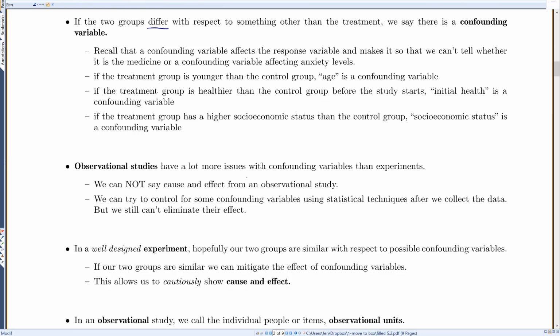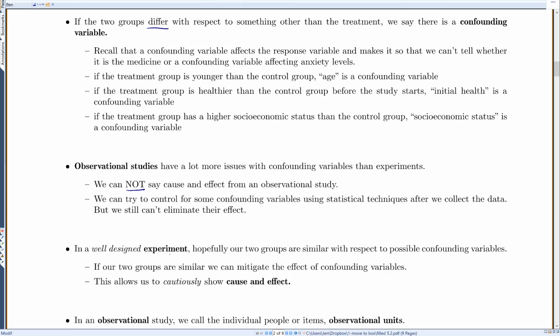So observational studies have a lot more issues with confounding variables than experiments do. We cannot say cause and effect from an observational study. We can try to control for some confounding variables using statistical techniques after we actually collect the data, but we can't really eliminate their effect. Okay? And so we just don't trust observational studies as much as we do experiments.